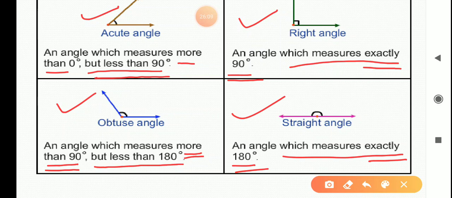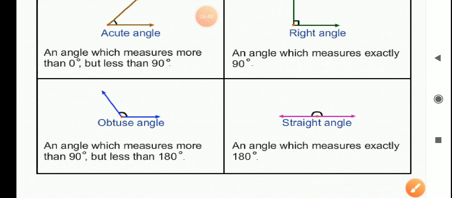So here we have studied about 4 different types of angles. First was acute angle whose measure is less than 90 degree. Second, we have studied about obtuse angle whose measure is more than 90 degree. Then we have seen third, right angle which measures exactly 90 degree. And fourth one, straight angle which measures exactly 180 degree. So here we have completed our learning outcomes.